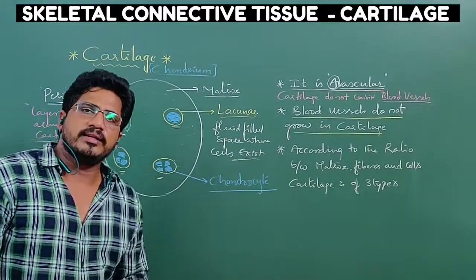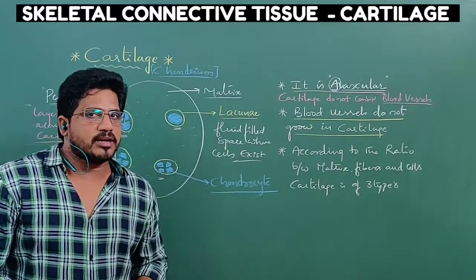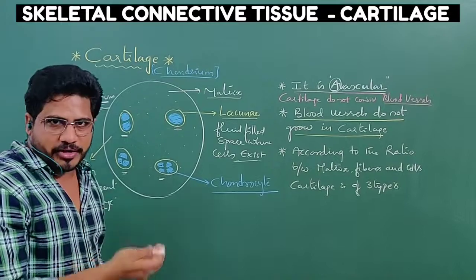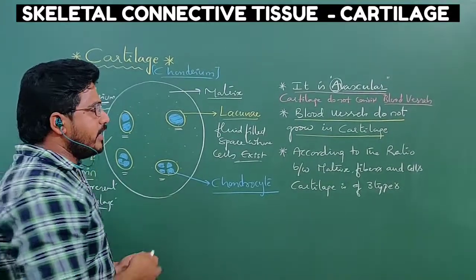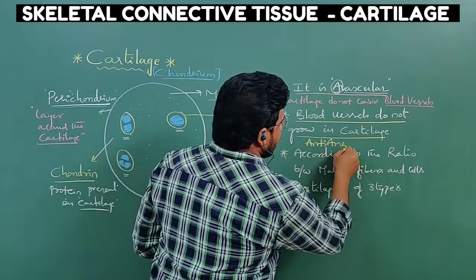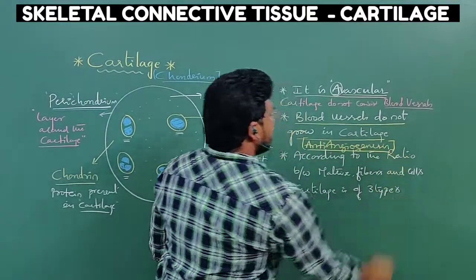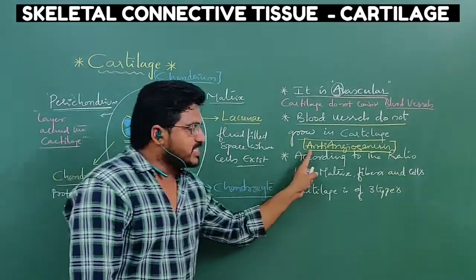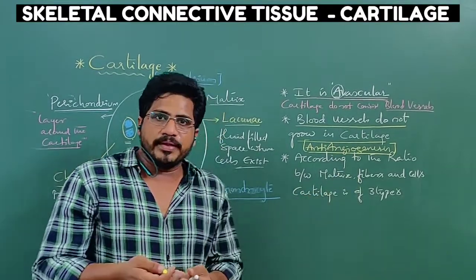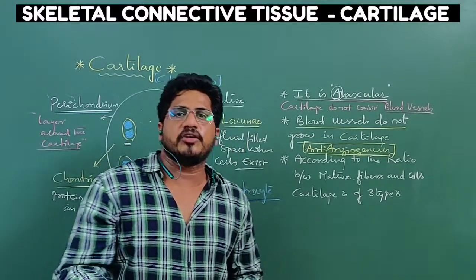The reason why in many tissues blood vessels grow, but in cartilage they do not: the cells present in the cartilage are called chondrocytes. They release a special chemical called anti-angiogenesis. What does anti-angiogenesis mean? Anti means opposite. Angio means blood vessel. Angiogram is checking of blood vessels. Diagnosis of components present inside the blood vessel is called the angiogram technique.